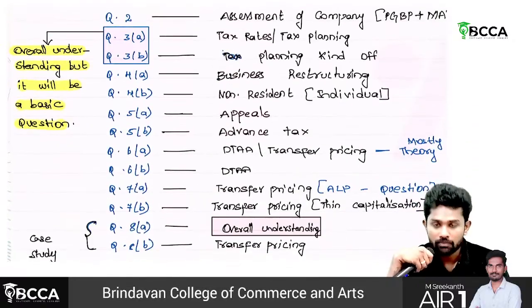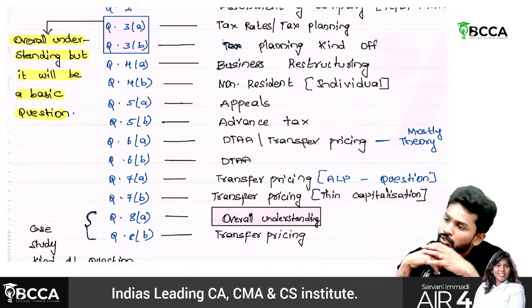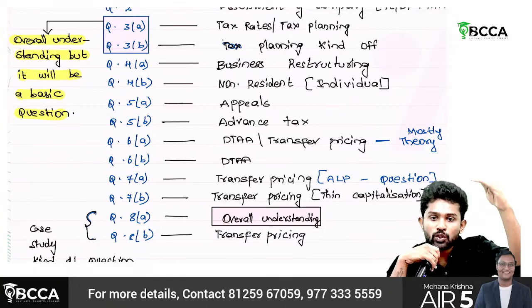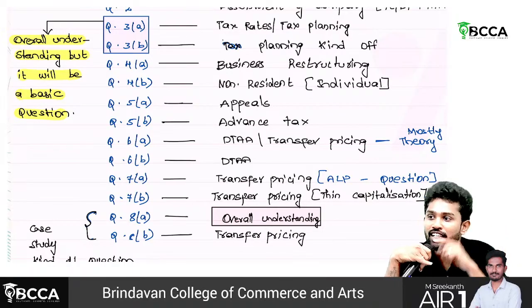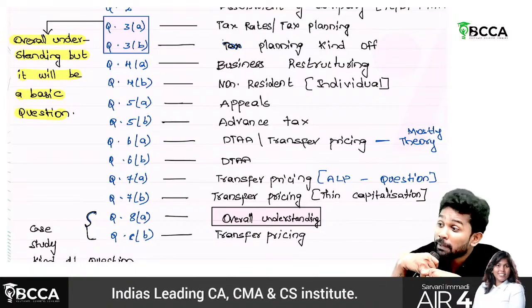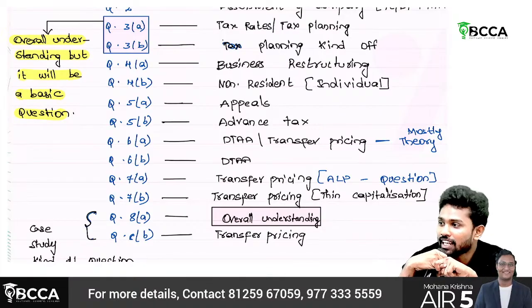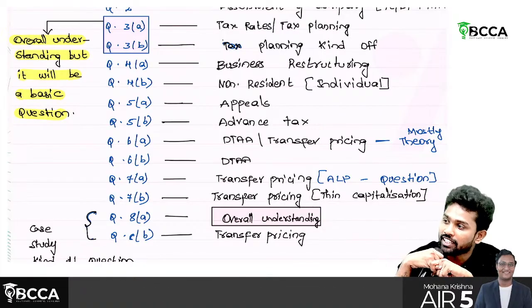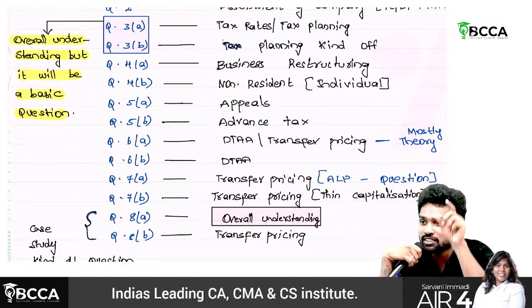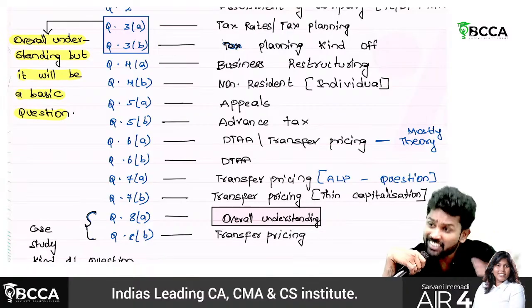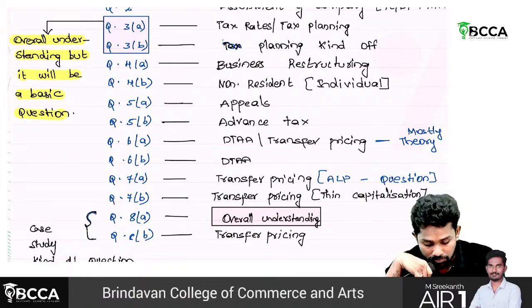Simple thing, sir. If you have an LIC policy, if you pay the LIC premium, you will get deduction, right? Based on that, your total income will come down and your tax will also come down. So if you invest in an LIC policy, that is called tax planning. But if you don't have an LIC policy, you want to reduce your taxable income, so even though you don't invest in an LIC policy, you claim the deduction. That's called tax avoidance. So based on such conditions, there used to be a question. Basic things only, but you should have an overall understanding of the fundamentals.